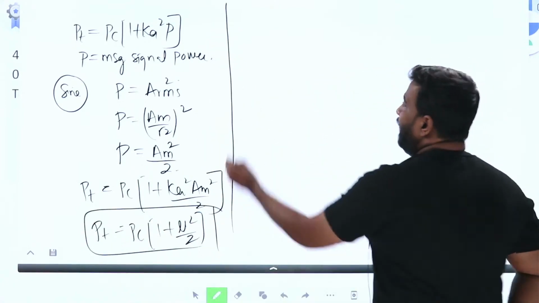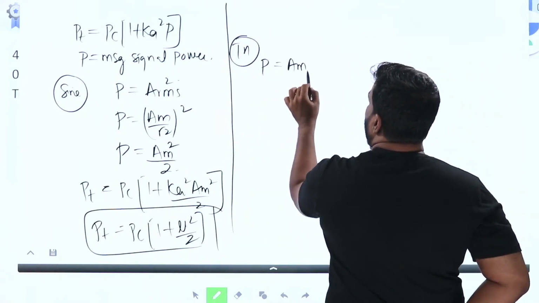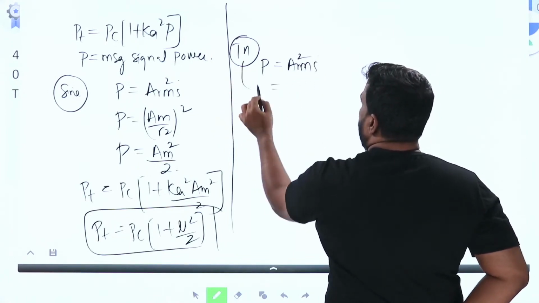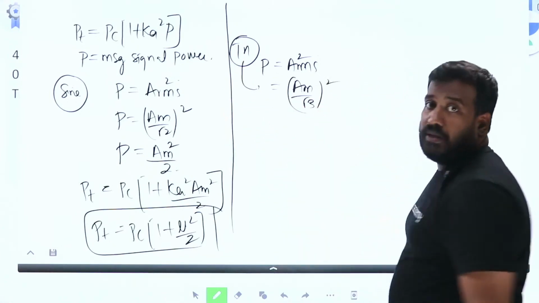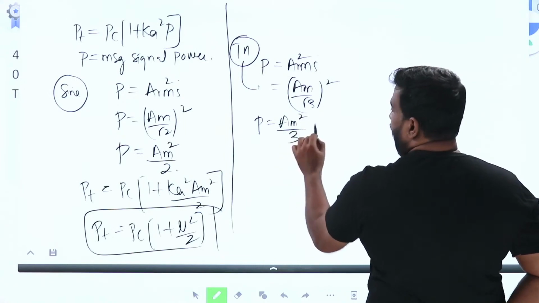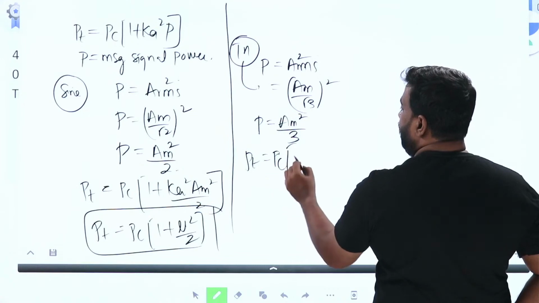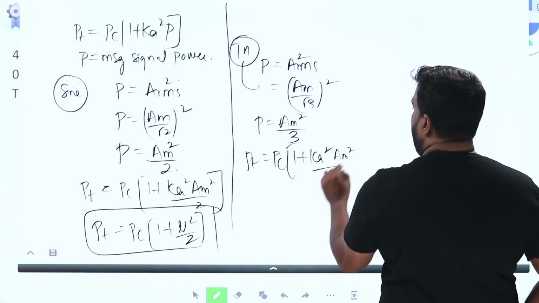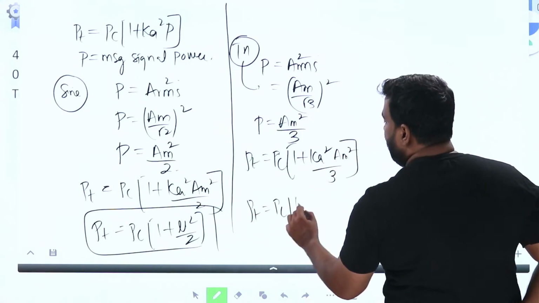If you do it for triangular input, power P is equal to A RMS square. For triangular input, A RMS is Am by root 3. Therefore, message signal power is Am square by 3. Substituting, total power PT is equal to PC into 1 plus Ka square Am square by 3. Therefore, total power PT is equal to PC into 1 plus mu square by 3.